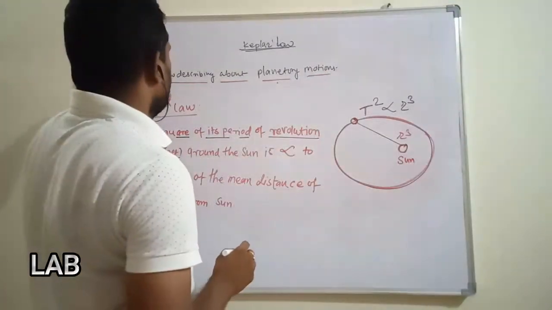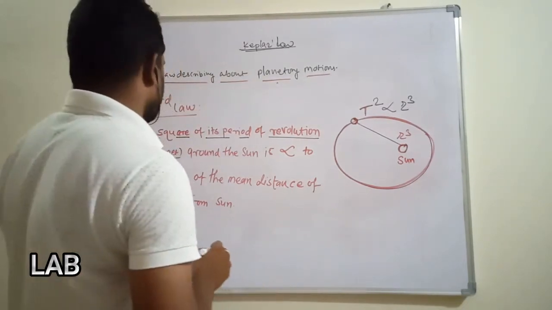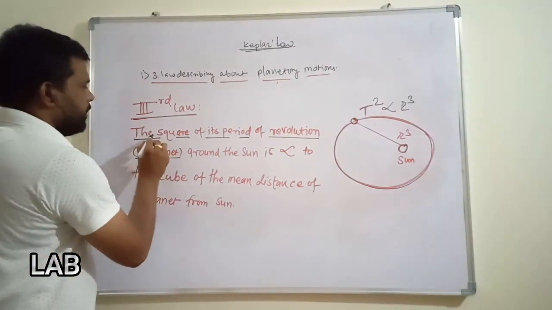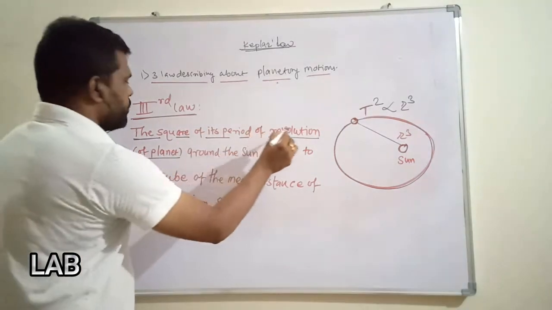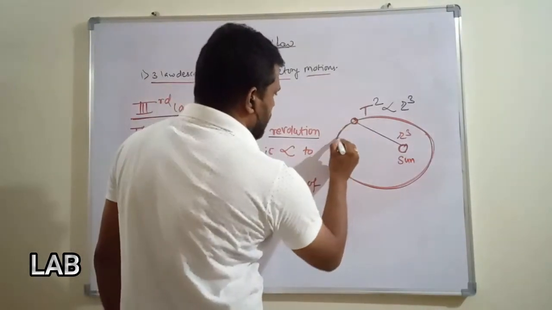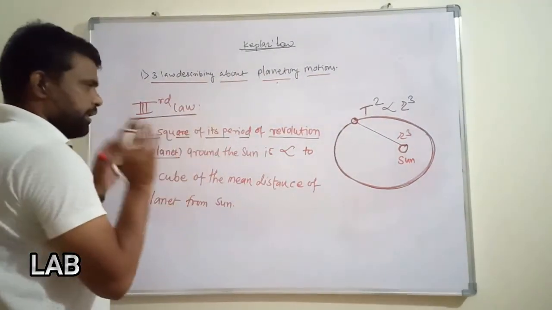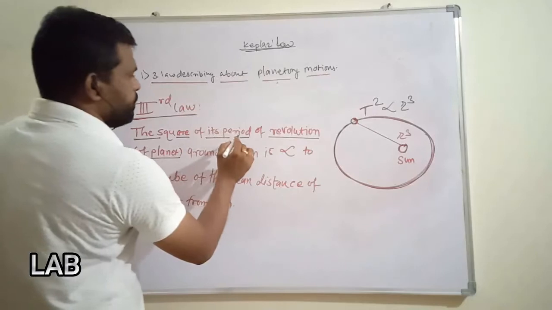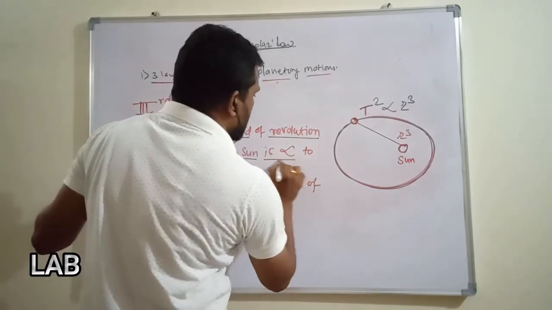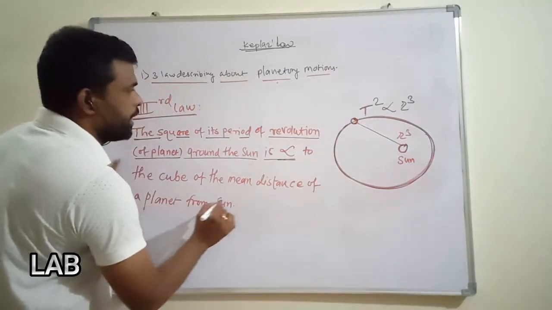Now, as we know that Kepler has described in his three laws the planetary motion. What is the third law of Kepler? Kepler's third law says that the square of the period of revolution of a planet, this is the planet, and the planet revolves around the sun and it requires some time, is directly proportional to the cube of the mean distance of the planet from the sun.